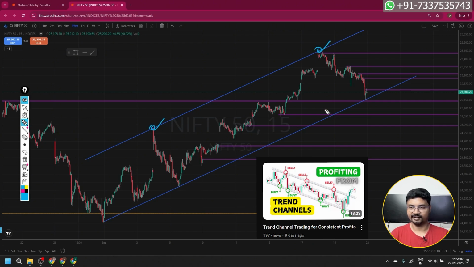Nifty is currently trading in a trend channel. Currently it is around the support level. What is going to happen, if you wanted to know, watch that video. Currently it is trading in a trend channel, and it is confirmed with these touch points. First point, second point, and third point.